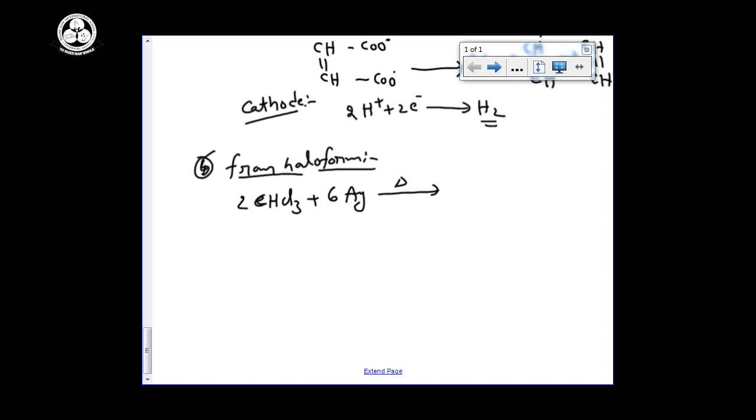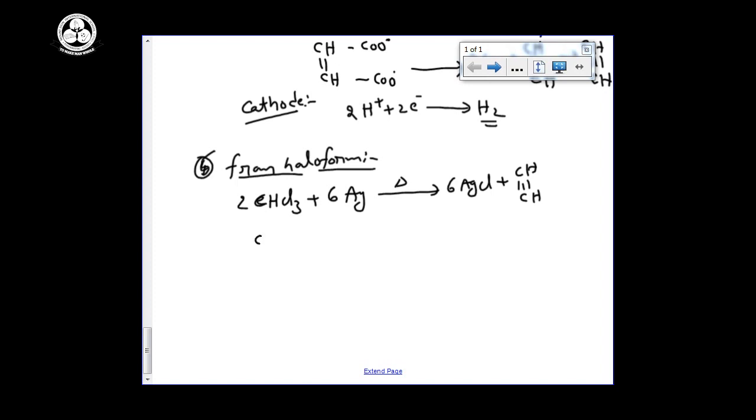6 moles I am writing. Then 6 moles of AgCl we can remove. Then CH triple bond CH. So chloroform on reaction with metallic silver can give silver chloride and our ethyne.